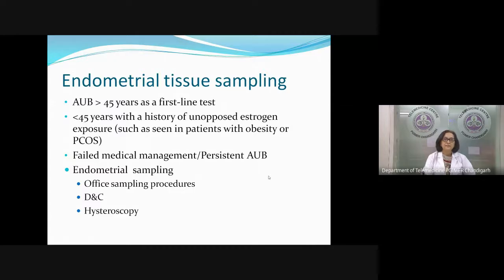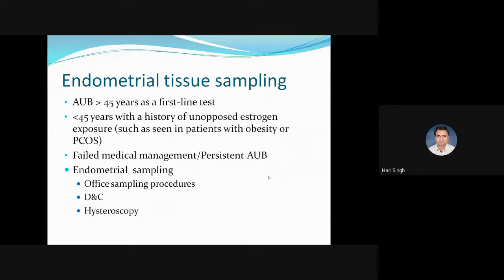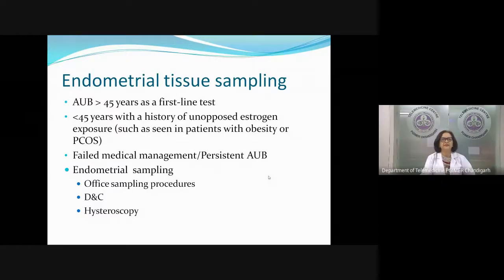But despite that, if a woman has a high risk of endometrial cancer, we all know what the high risks are. If she has unopposed estrogen exposure, she's obese, she's diabetic, she's nulliparous, she has been having anovulatory cycles because of polycystic ovary. These are the things which make us high risk for endometrial cancer. In those women, endometrial sampling is indicated even if she is less than 45 years of age. Apart from that, if a woman is having persistent abnormal uterine bleeding and she's not responding to medical treatment, tissue sampling is recommended.